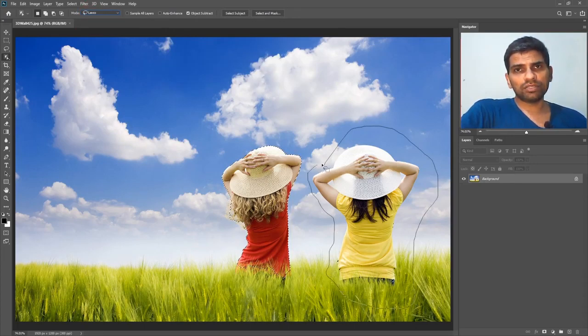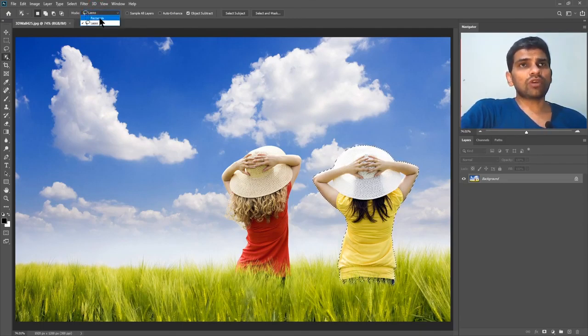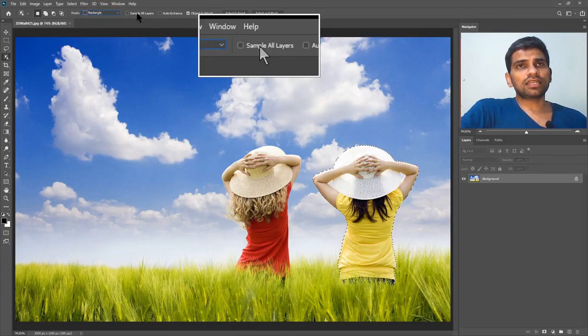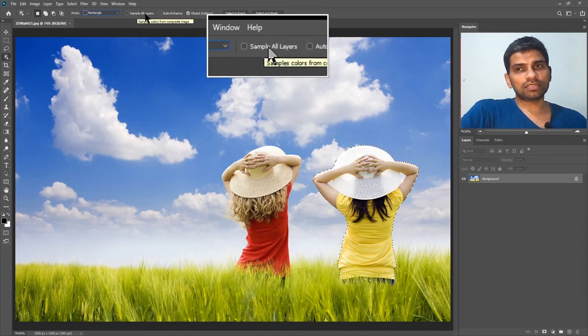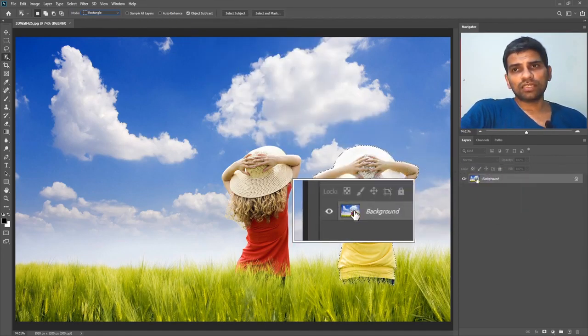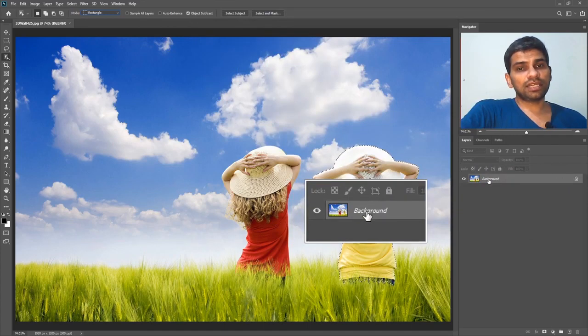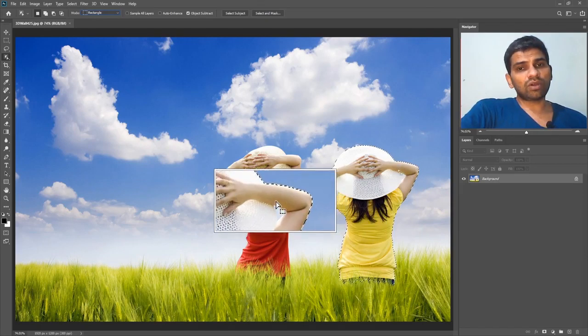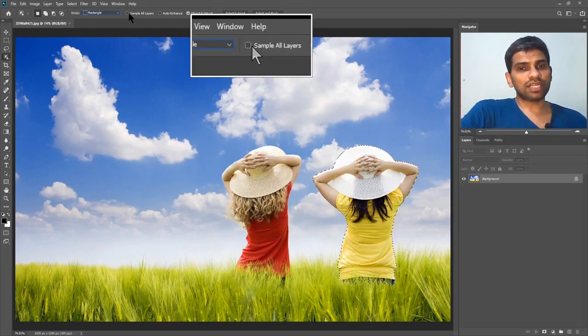For example, I use the lasso tool here. It is not actually the lasso tool, but just a mode for the object selection tool. As you can see, it did a pretty good job in selecting the other girl in yellow color. Now I will switch back this option to rectangle, and there is another option which is sample all layers. If you select sample all layers and you have more than one layer in this area, it will sample this layer and all the layers beneath. So make sure this option is turned off if you're not expecting what is going on here.